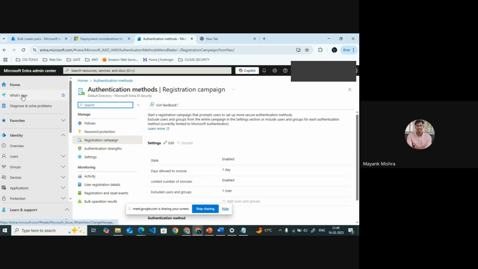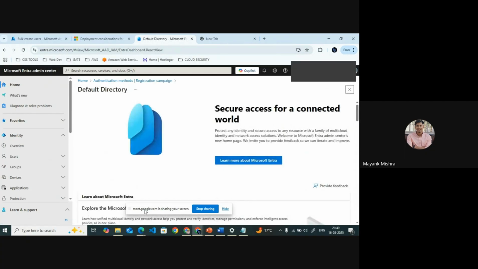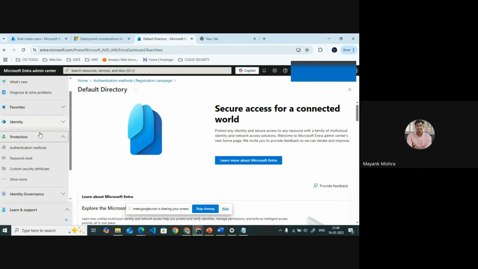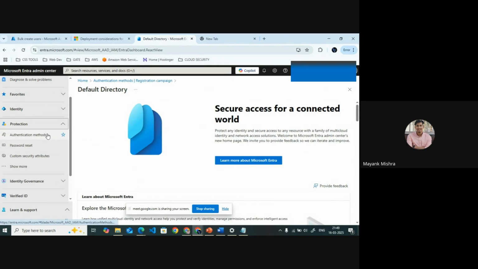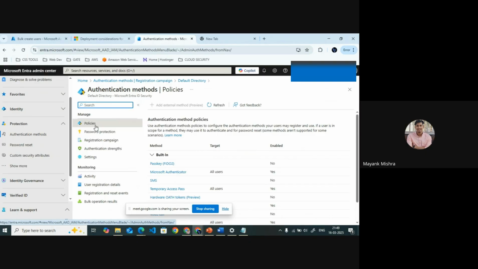Currently we have our free account, but if we want our users not to get the multi-factor authentication, what we can do is go inside our protection setting and check our authentication methods. Here we see multiple things like our policies.